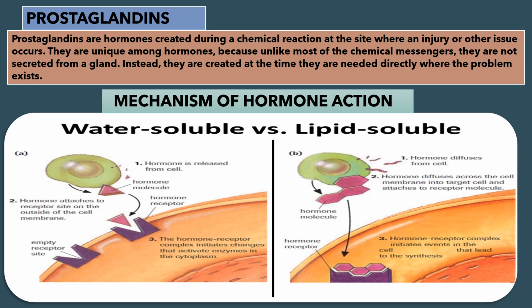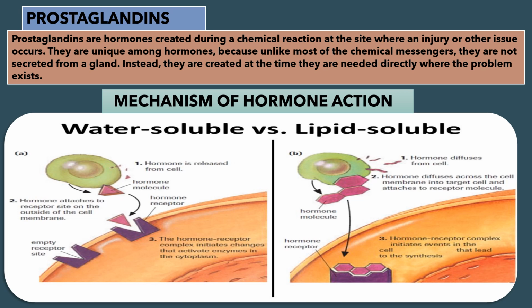Now moving forward to lipid-soluble hormones mechanism. First step, hormone diffuses from cell. Please make it clear, here hormone is released from cell and here hormone diffuses from cell. Number 2, hormone diffuses across the cell membrane into target cell and attaches to receptor molecule.